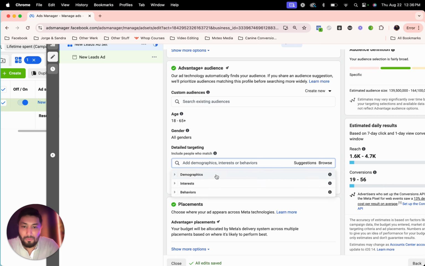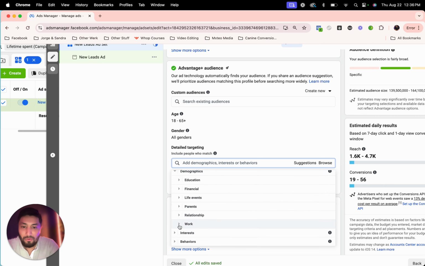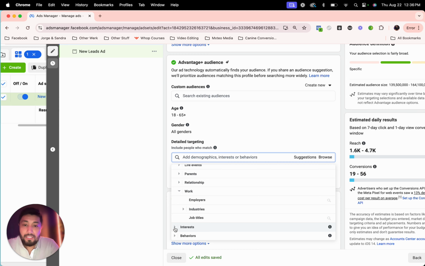So, these are just demographic alone. Work, employers, industry, job titles. So for example, anytime I'm advertising for my business, Dog for Canine Conversions, I like to target people, dog trainers. So it shows people here who have on their job titles or employers, or on their Instagram, on their Facebook, they are dog trainers.